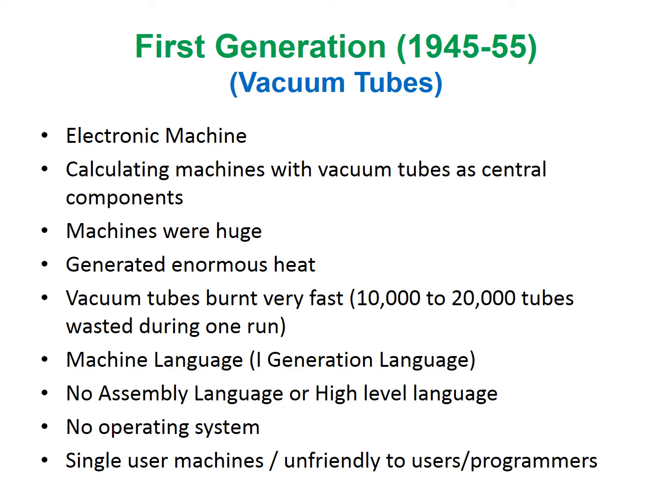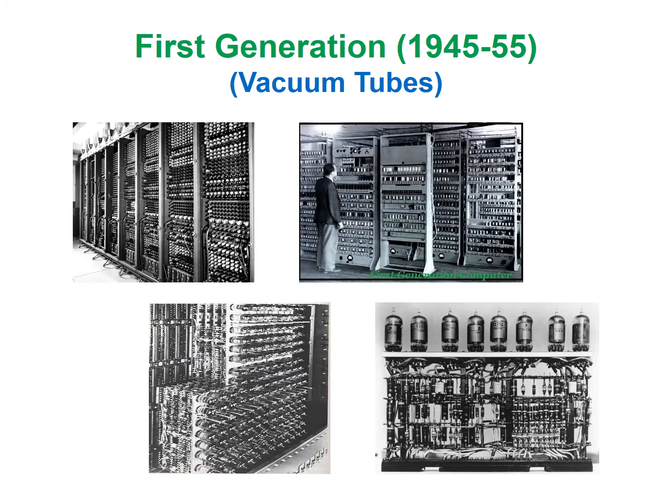These computers were programmed through a machine language, which could be termed the first generation programming language. There were no assembly language or high-level languages in this generation. These were single-user machines and were extremely not friendly to users and programmers. Again, there was no operating system for these computers in this generation also. These are a few images of first generation vacuum tube computers. From the images, we can learn the size and the number of tubes used in the computers. Okay, we will move on to the next generation.